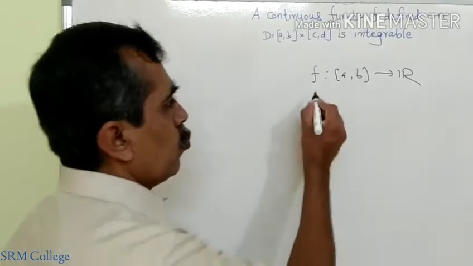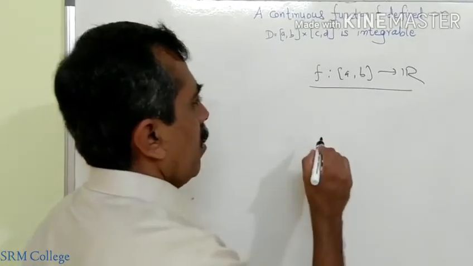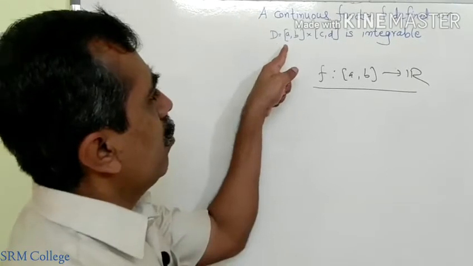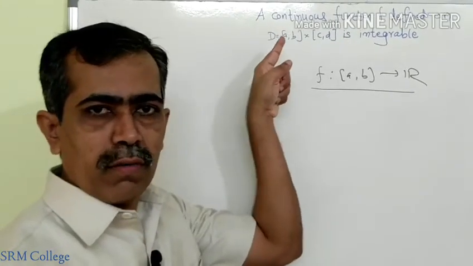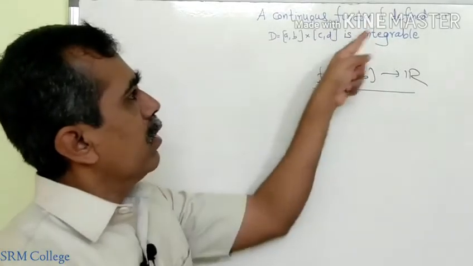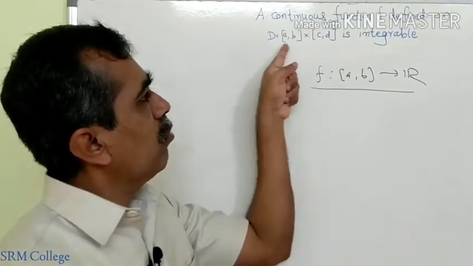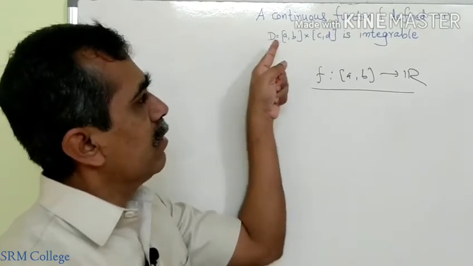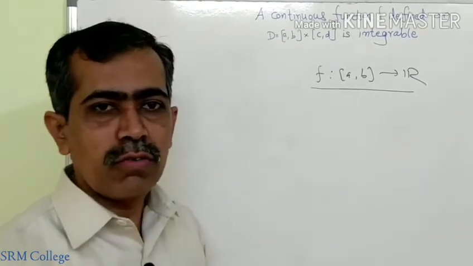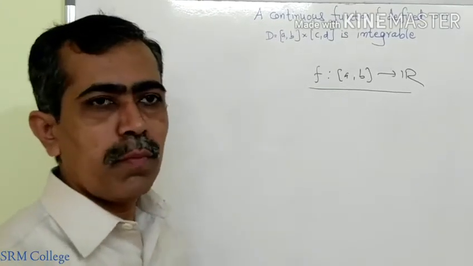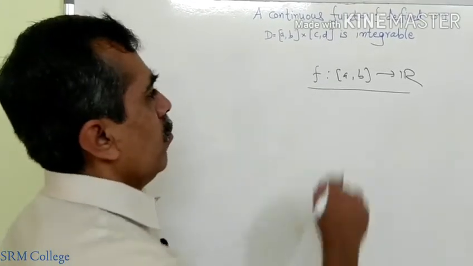Our f is a function defined also on a closed and bounded interval. So the same property is true: if f is a continuous function defined on a closed rectangle or closed interval in R2, then it also attains its bounds. Attains its bounds means it has a supremum and it has an infimum.